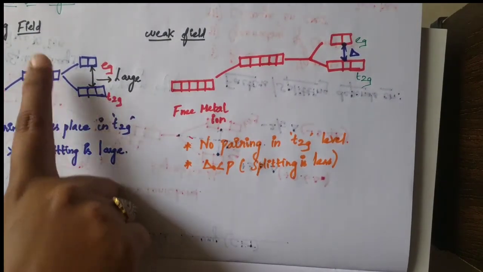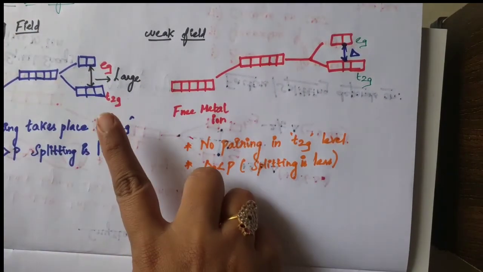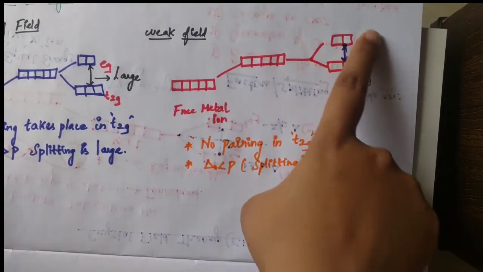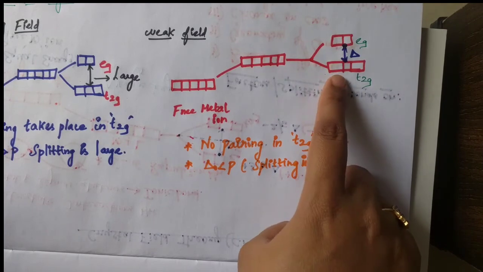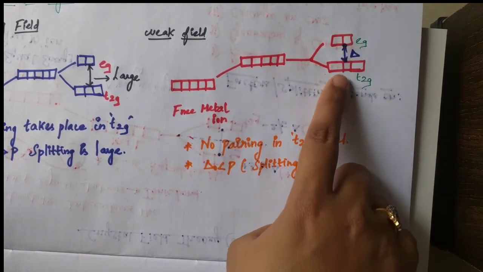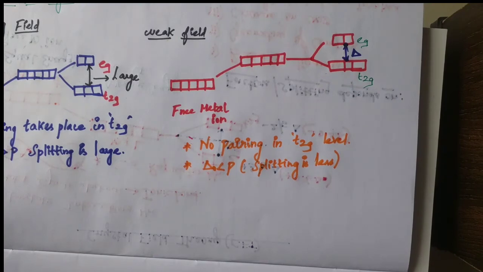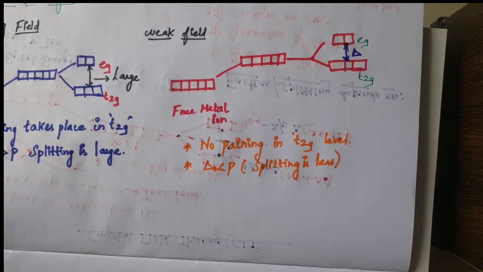Pairing takes place in T2G level for strong field. Then extra electrons move to EG level. When weak field ligands are there, first all 5 orbitals are filled by single electron. Then excess electron comes to T2G level. So this is the important difference between strong field and weak field. So this explanation is not given in VB theory. That is the limitation of the theory. Clear students? Next one, geometry of complex.